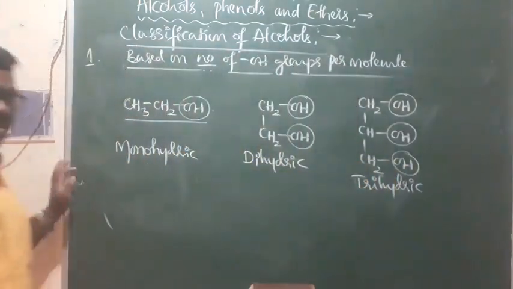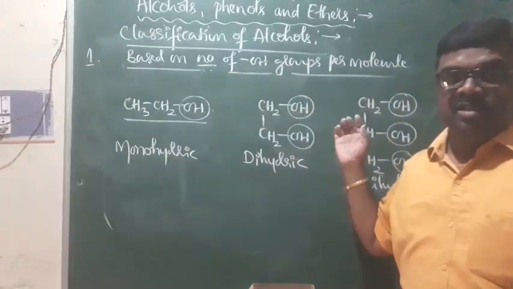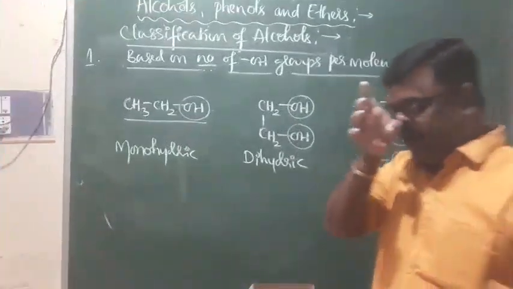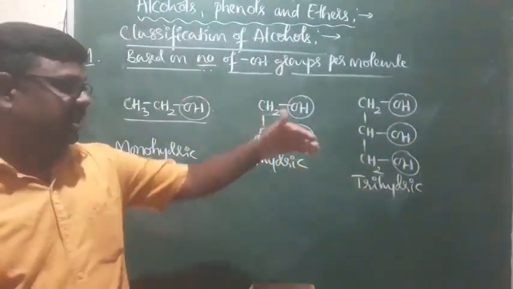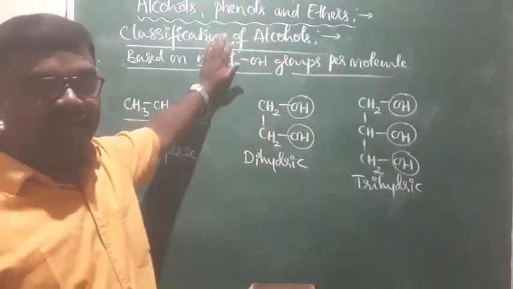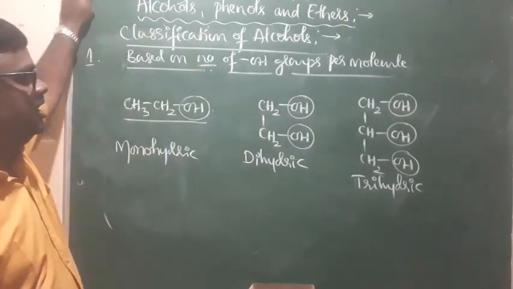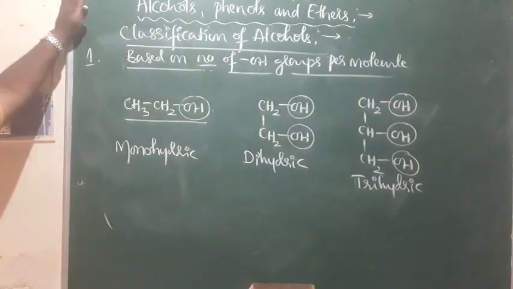Next we have polyhydric alcohols, where the organic compound contains more than 3 OH groups per molecule. So this is one classification based on the number of OH groups per molecule.